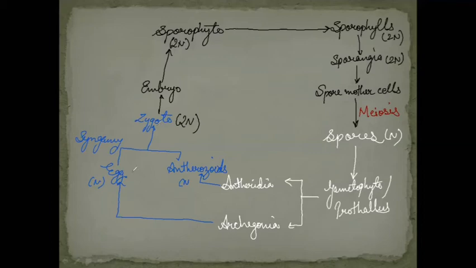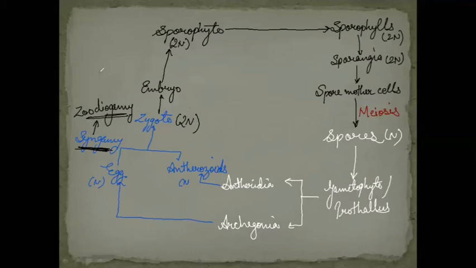Now this fertilization type: because the male gametes are flagellated, they are motile, and the type of fertilization is zooidiogamy, just like the bryophytes. Zooidiogamy, where the male gametes are motile and reach the female gamete for fertilization. Clear? So this is again an important point.